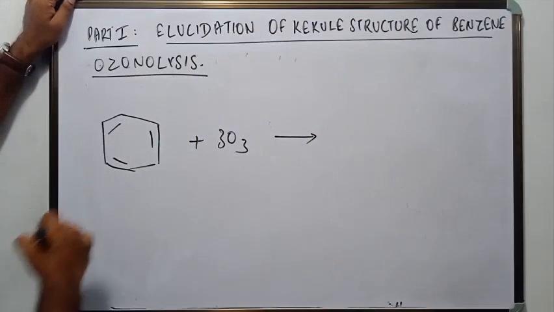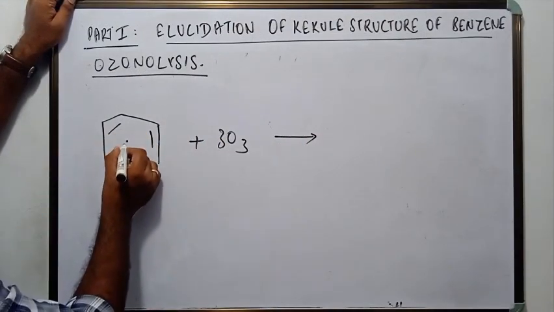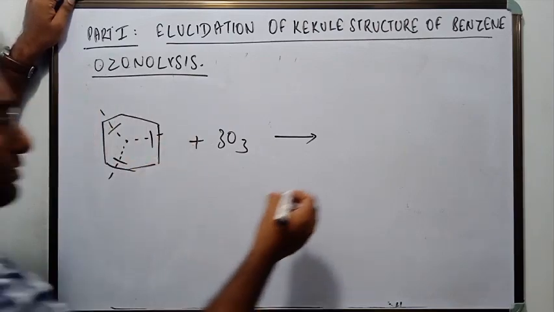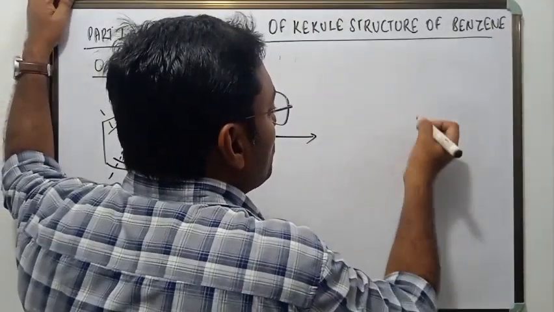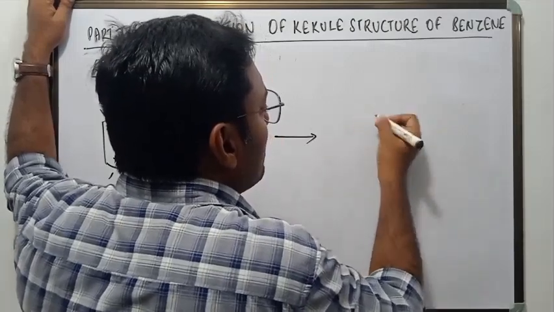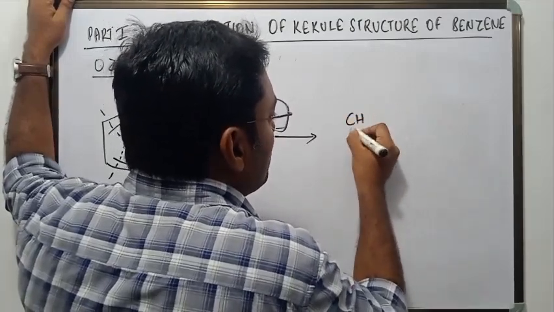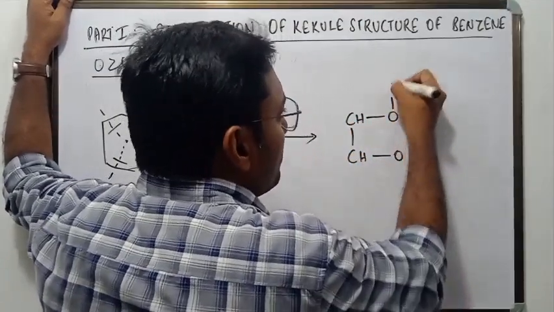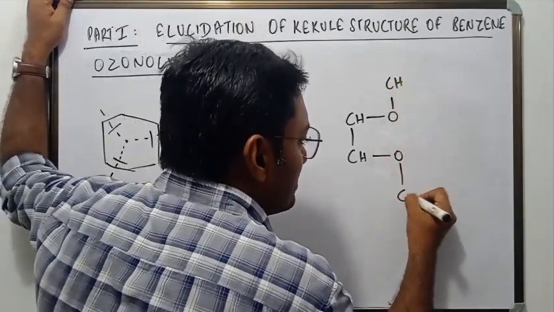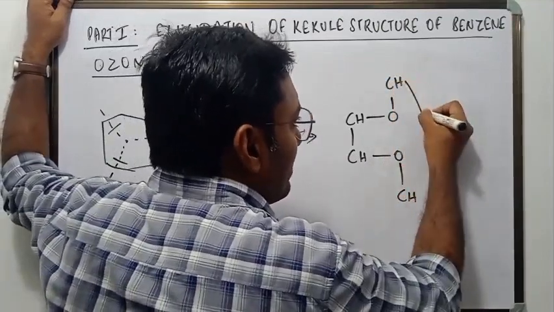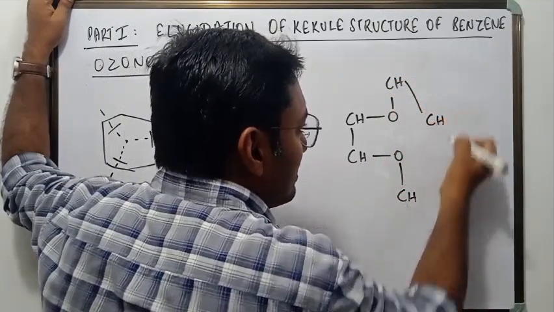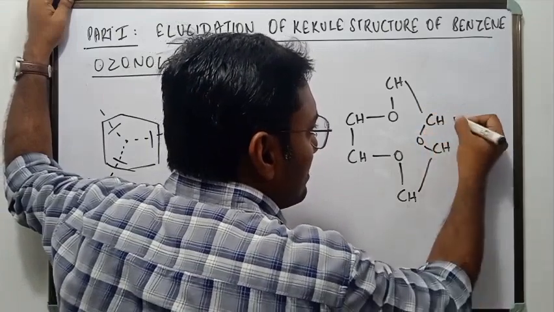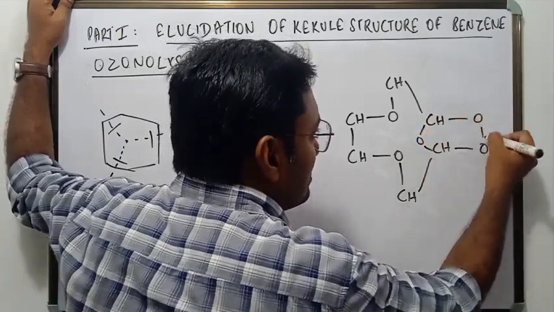So you will put a dot like this and split it like this. Otherwise you may not be able to draw. Now you draw a triozonide. For drawing a triozonide, it's very simple. You draw CH like this, then you go for O, then you draw a CH here, draw another CH here, connect it with CH, connect this with CH, connect this with oxygen, and fill the oxygens.